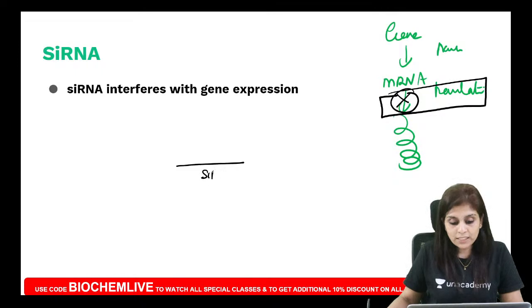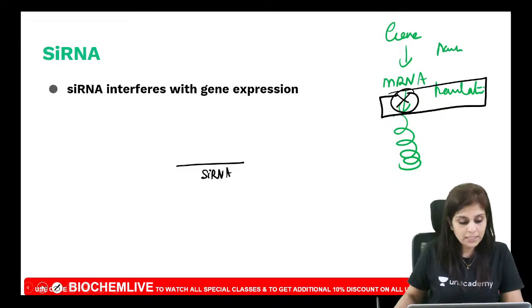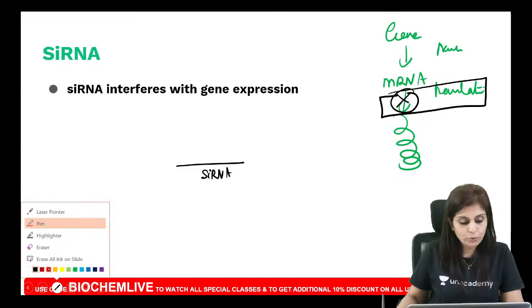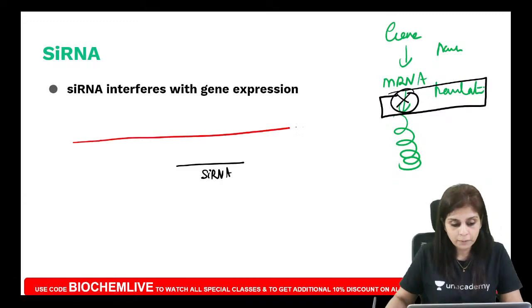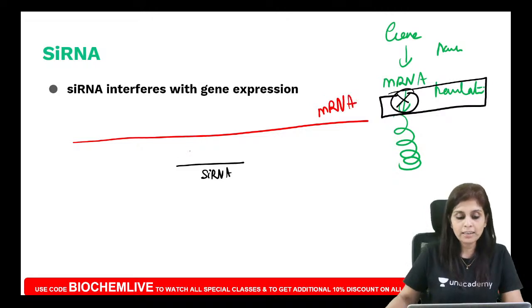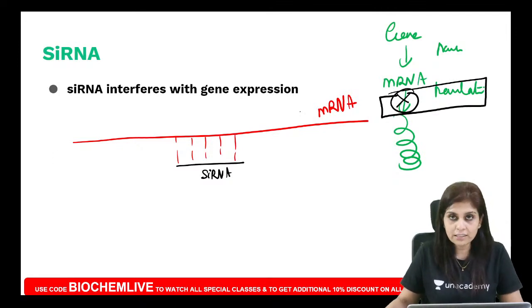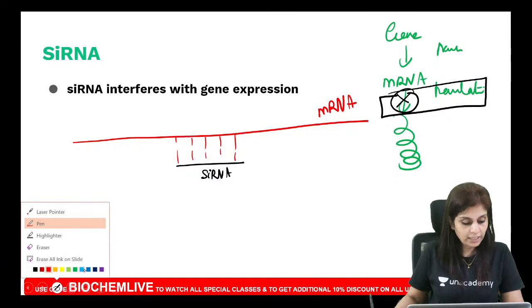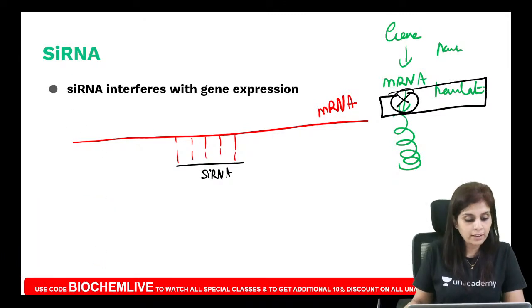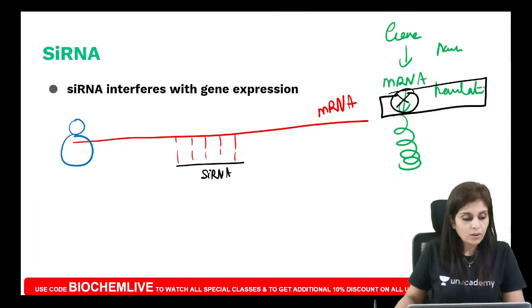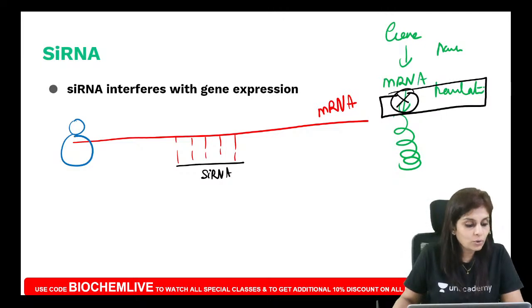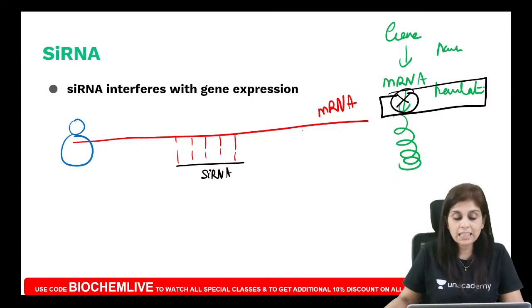Suppose these siRNAs find complementary sequences on any of the fully formed mRNAs. These siRNAs go and hybridize with those mRNAs. Not knowing this, your ribosome reads the mRNA from 5' end to 3' end.